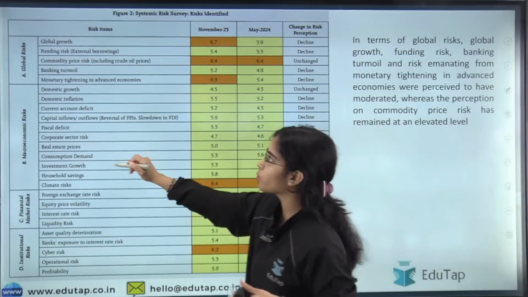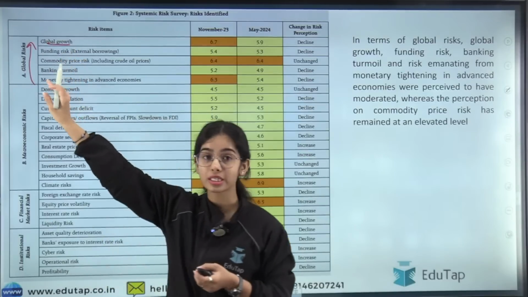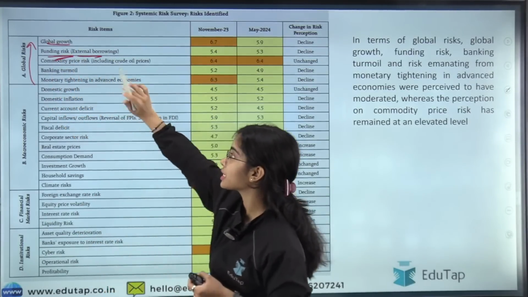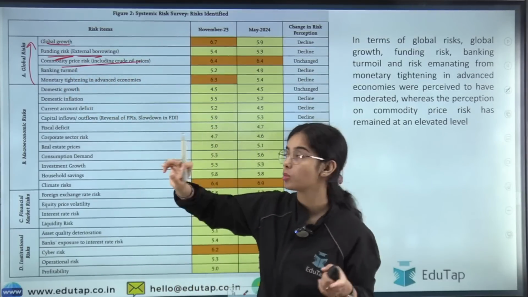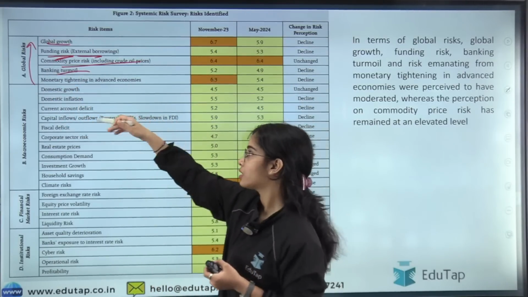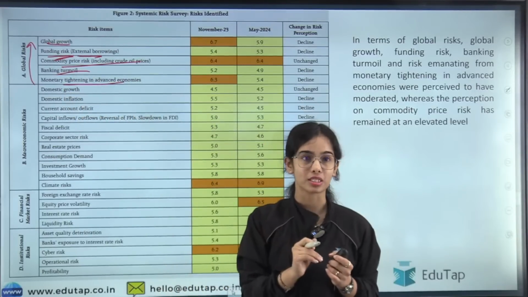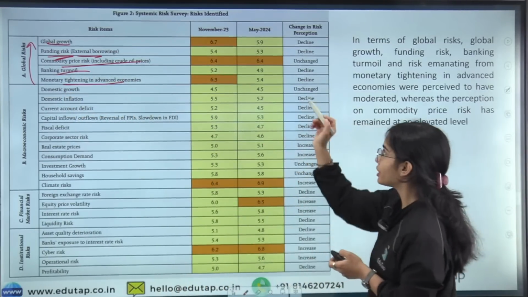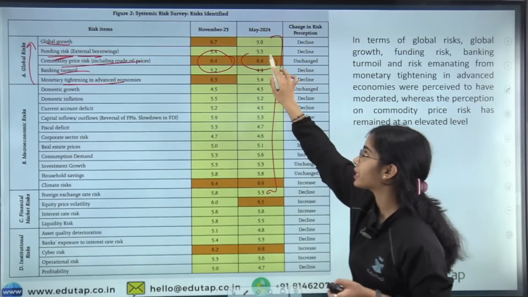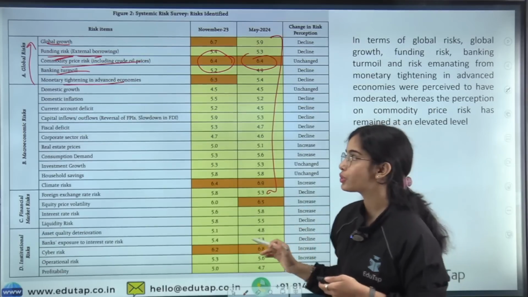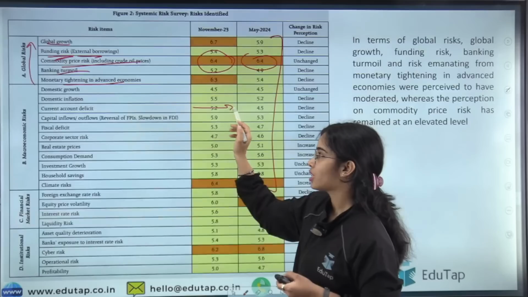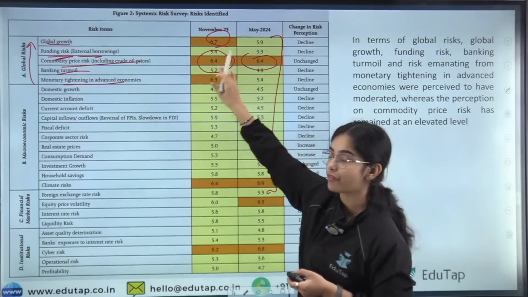Now, what is the global risk? Global growth risk, risk of funding of external borrowings, risk of commodity prices at the global level, banking turmoil risk, like the American banks, some of which failed, and monetary tightening risk in the advanced countries. You can see that most of them have come into the medium category, but the commodity price risk has remained in the high risk category. So there is still some global risk, but it has reduced, because most of the global growth risk has reduced.